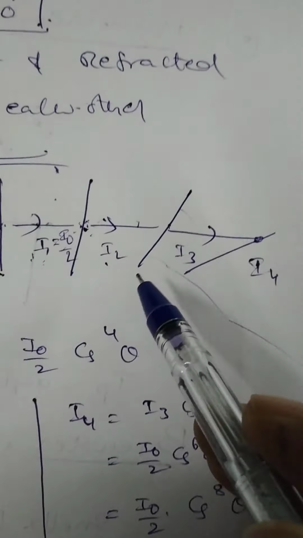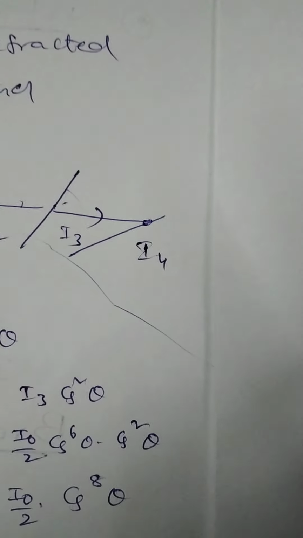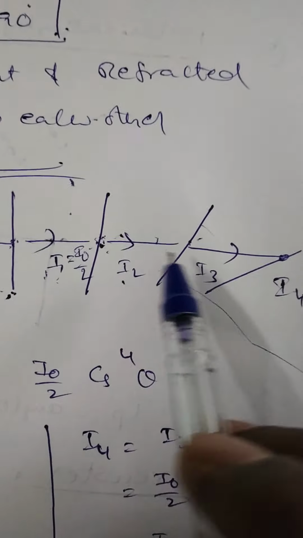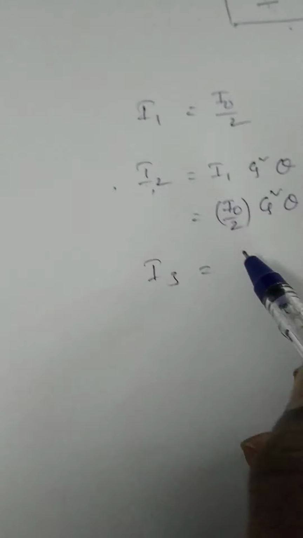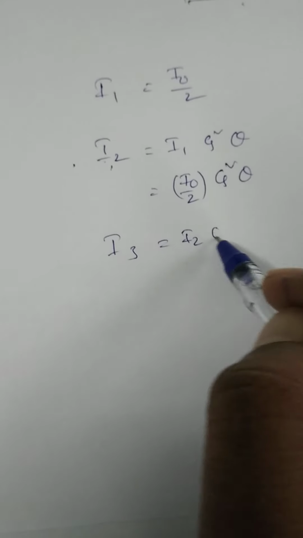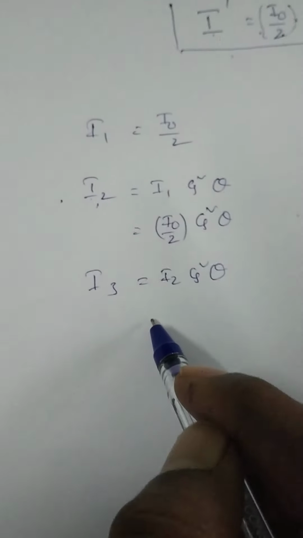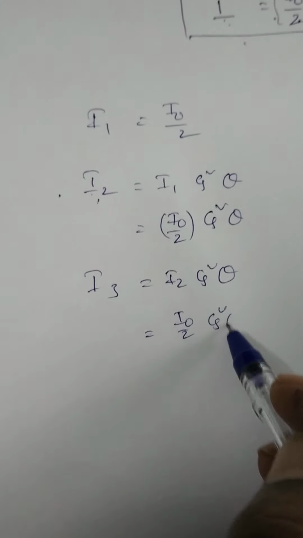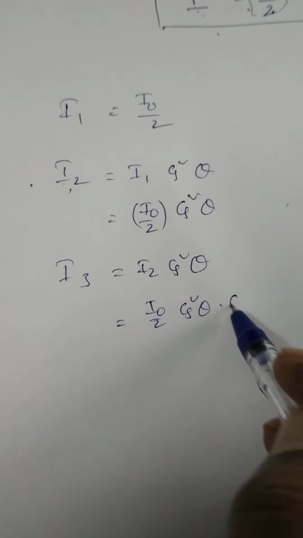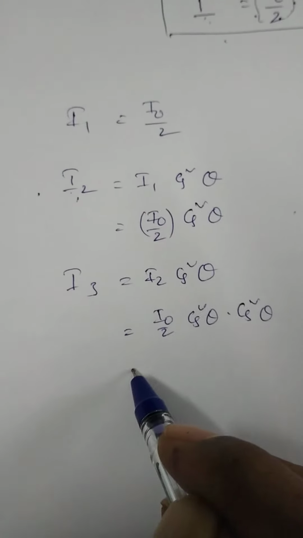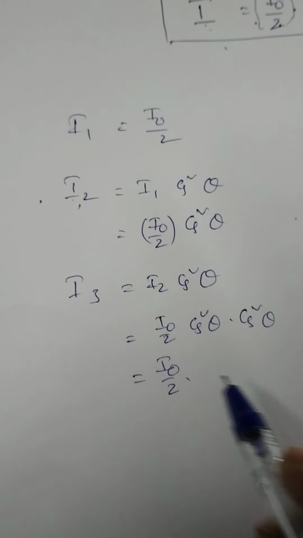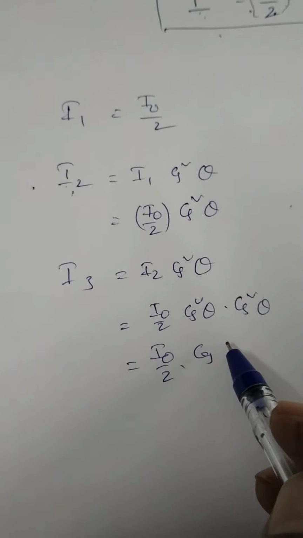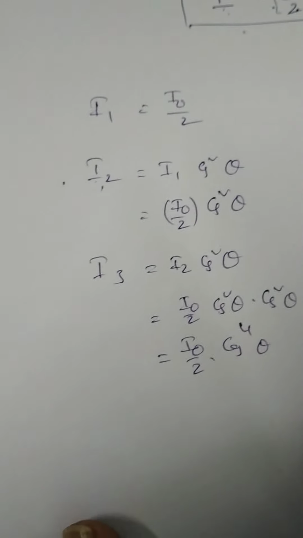From the third crystal, I3 is equal to I2 into cos square theta, since the light incident on it is I2. I2 is replaced by I0 by 2 into cos square theta, so I3 is I0 by 2 into cos square theta into cos square theta.